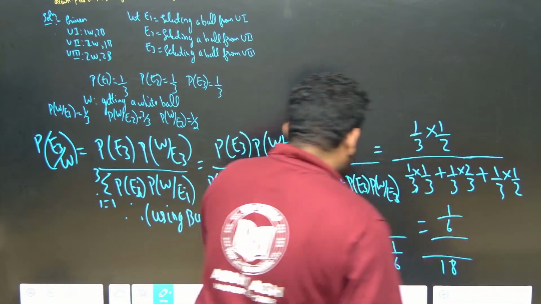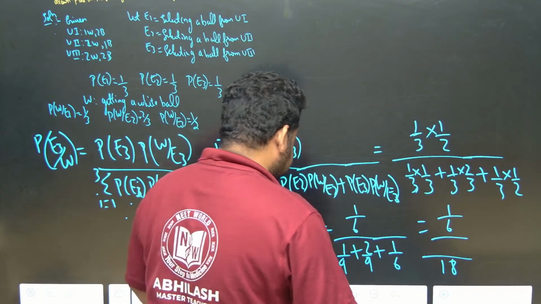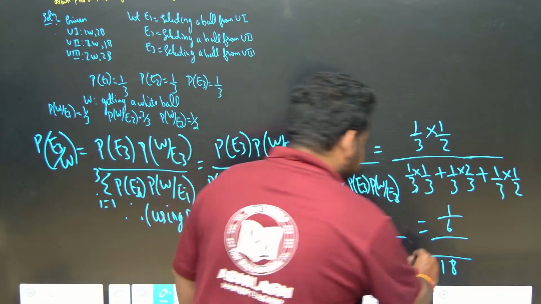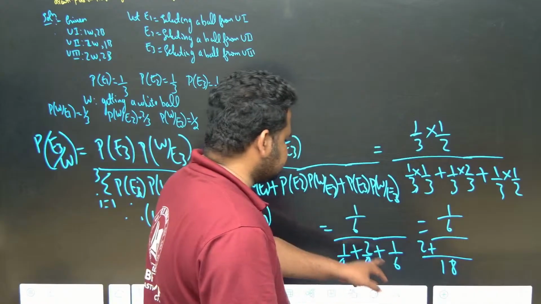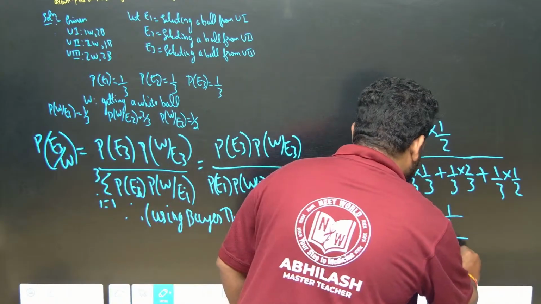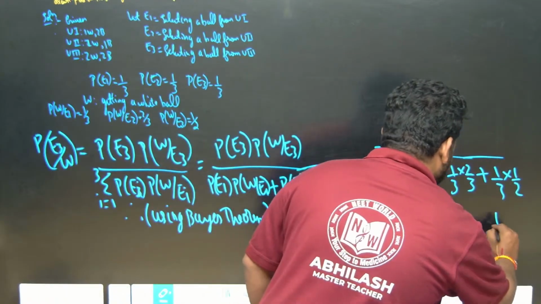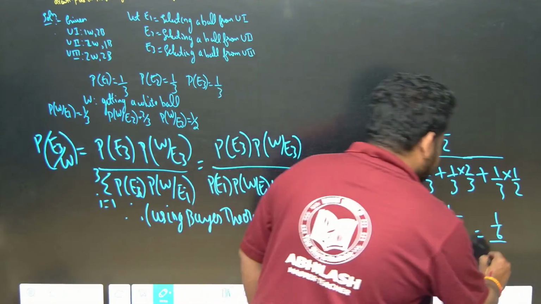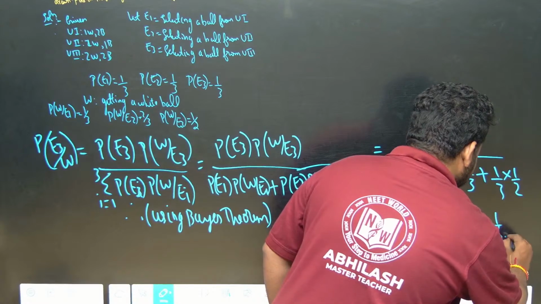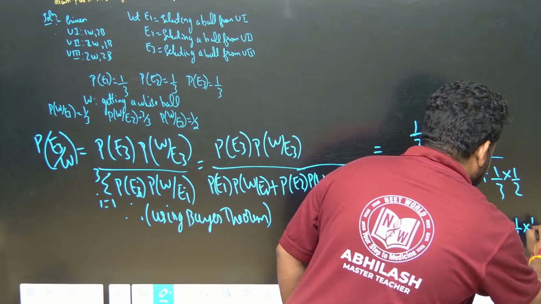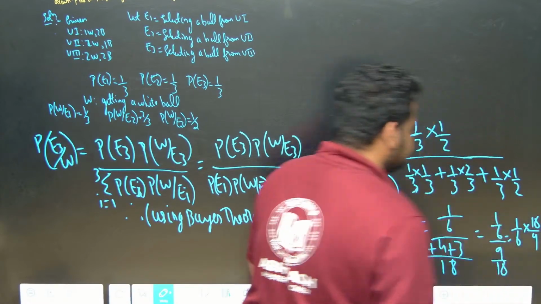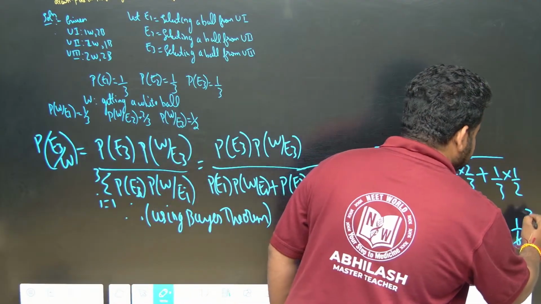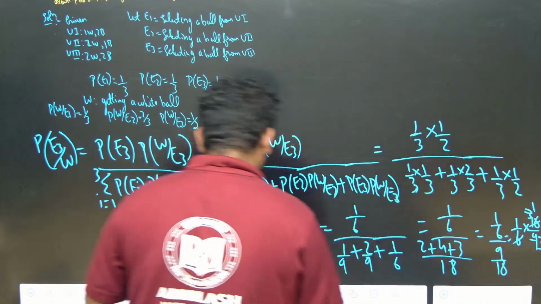I can further simplify here only. 9 2s are 18. Here also 9 2s are 18, 2 2s are 4. 6 3s are 18, plus 3. So this will be 1 by 6 divided by 3 plus 4, 7, 7 plus 2, 9. So 9 by 18. This will be equal to 1 by 6 into 18 by 9. 6 1s are 6, 3 1s are 3. So what is the answer we will get, friends?